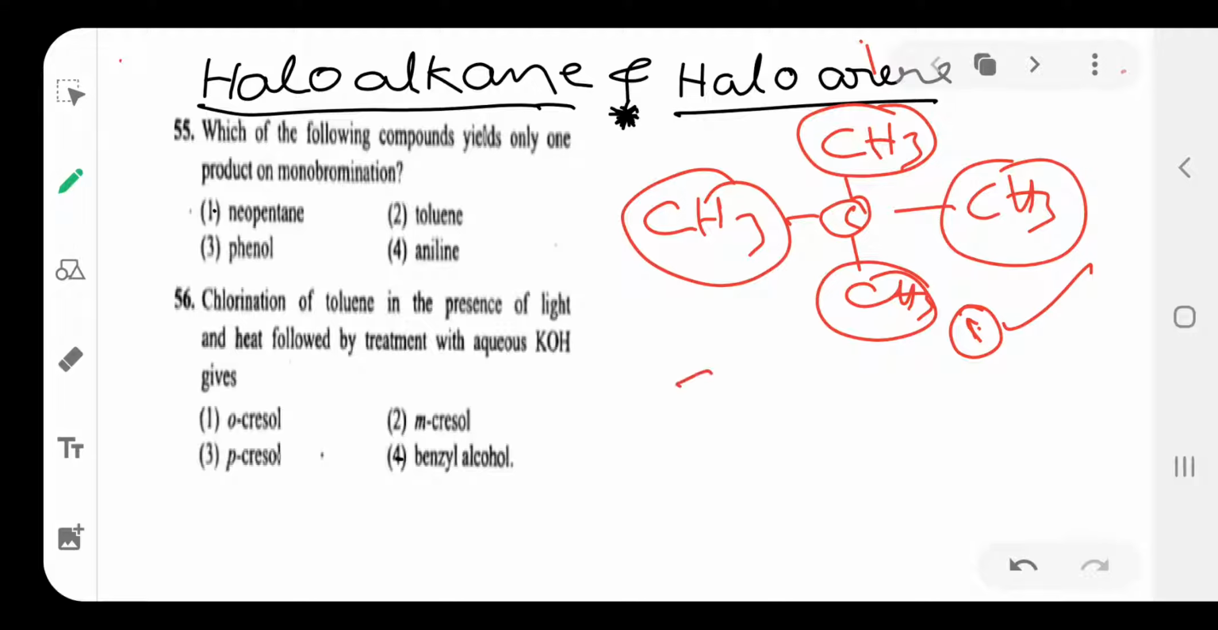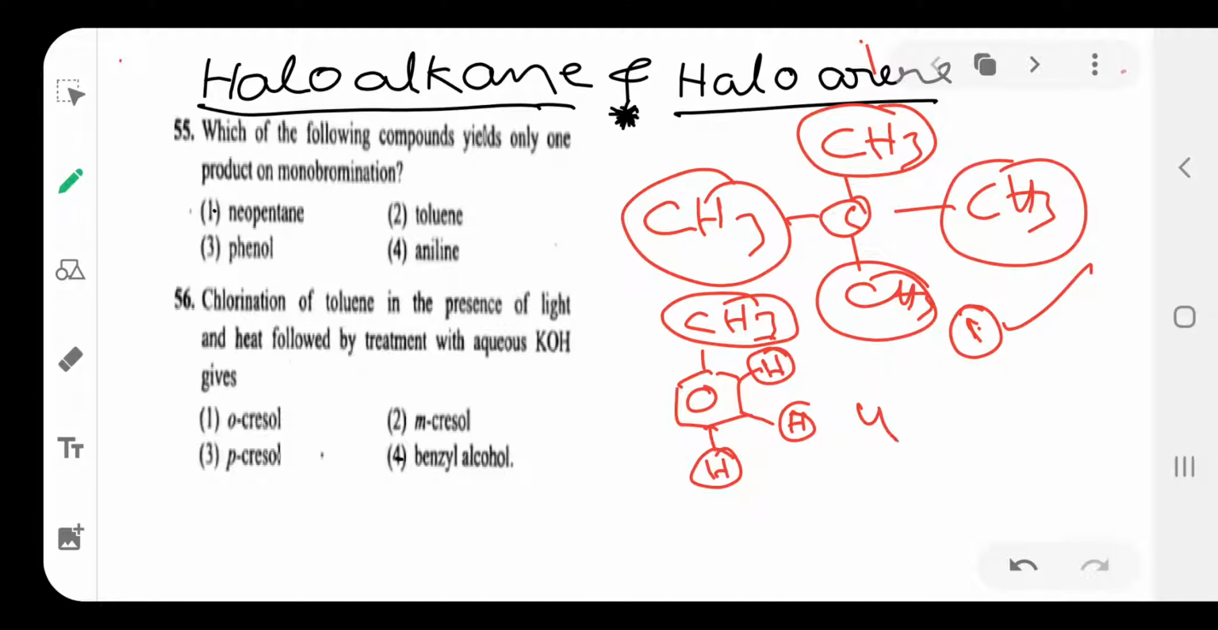But in the case of toluene, you see here, this is the toluene. Here toluene contains one type of hydrogen here, one type of hydrogen here, one type of hydrogen here, and another type of hydrogen here. In total, 4 different types of hydrogens are there. It gives 4 monobrominated compounds. Okay, then next one is